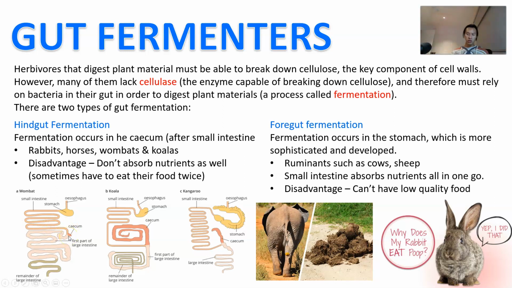So you might notice your rabbit eating its poop after it's eaten the food, and that's actually a healthy thing to do. You might see elephants sticking their trunks into poop and eating it, because it's collecting a lot of the nutrients, or collecting a lot of the beneficial bacteria back into the body. On the other hand, you'll never see a cow eat its poop twice, because cows don't need to do that. They do it once, they digest it really well, and then they pass it all through.